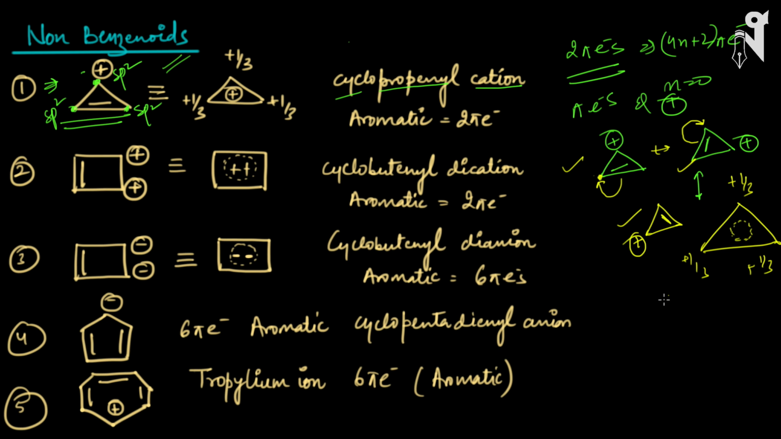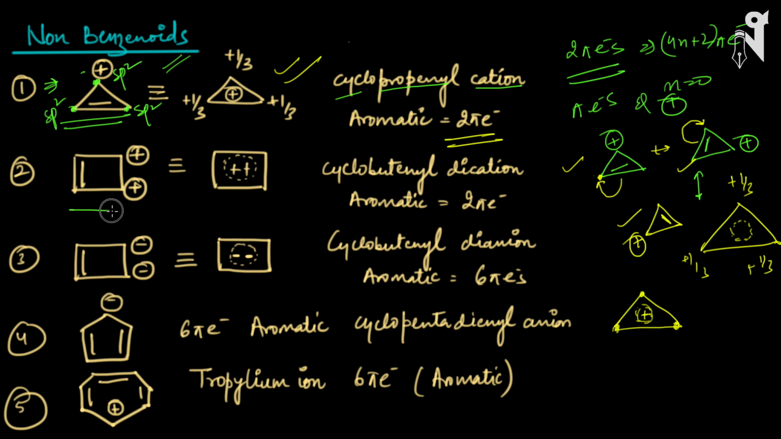Sometimes we can also write it as this, a circle with the positive charge inside. This positive charge inside represents that the positive charge is distributed among all the carbons present in the molecule. And this dotted circle shows the double bond is moving in and getting shared by all the carbons as well as the plus charge. So that's how we represent it. It is aromatic because of the 2 pi electrons present here.